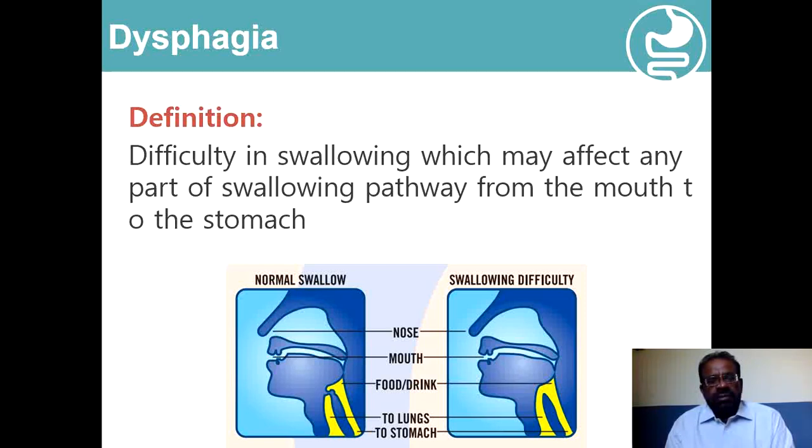But it is important to differentiate it from other abnormalities related to swallowing, like odynophagia, which means painful swallowing, and this is usually related to those disorders which are associated with defects in the integrity of the epithelium of the esophagus, or complete loss of swallowing, which is aphagia, and which usually indicates complete obstruction of the swallowing pathways.